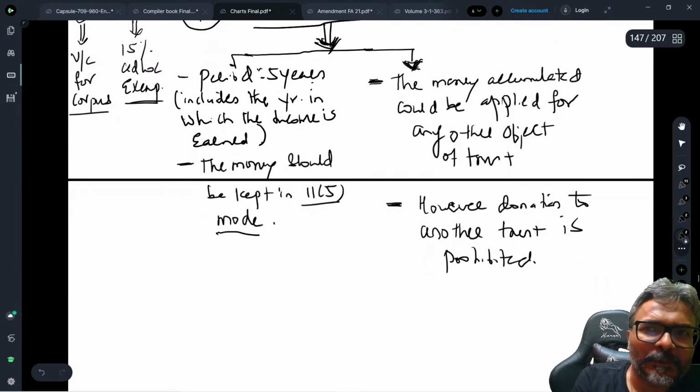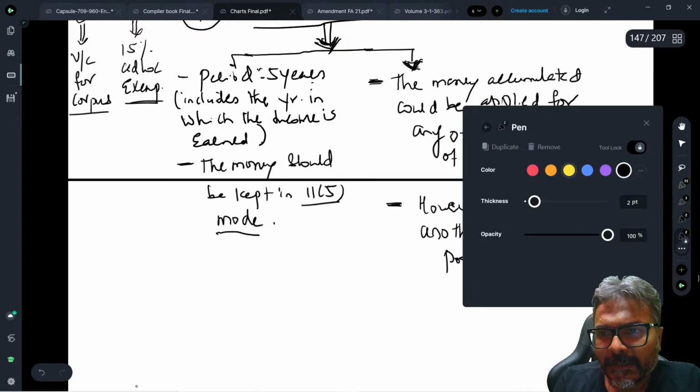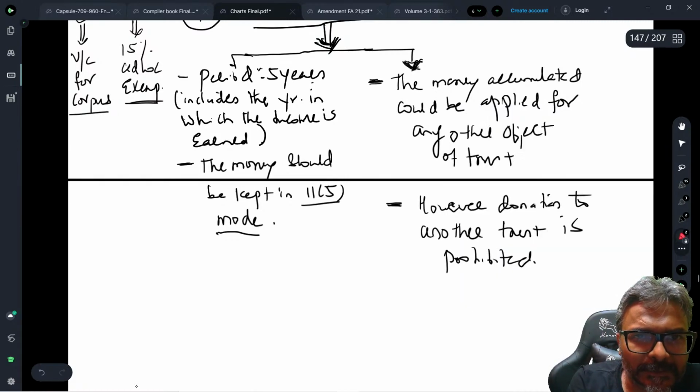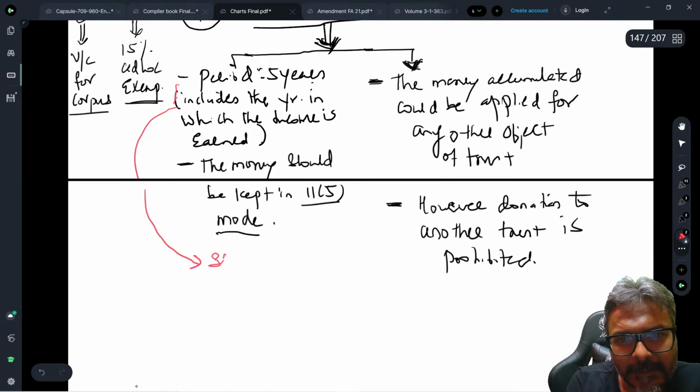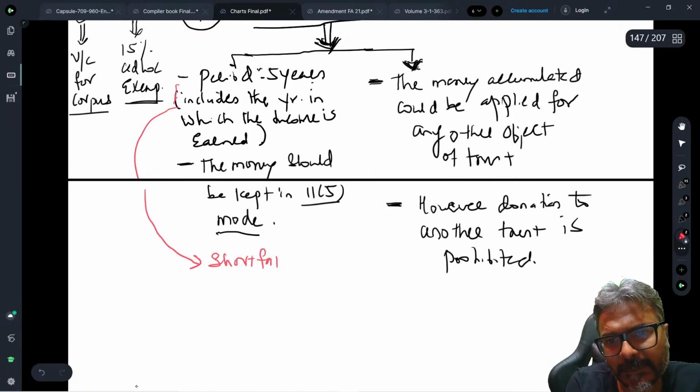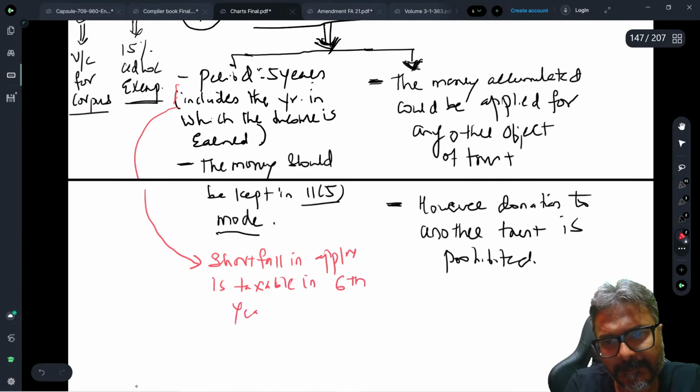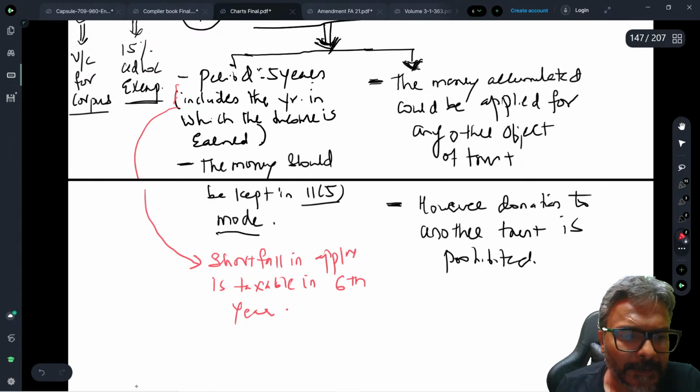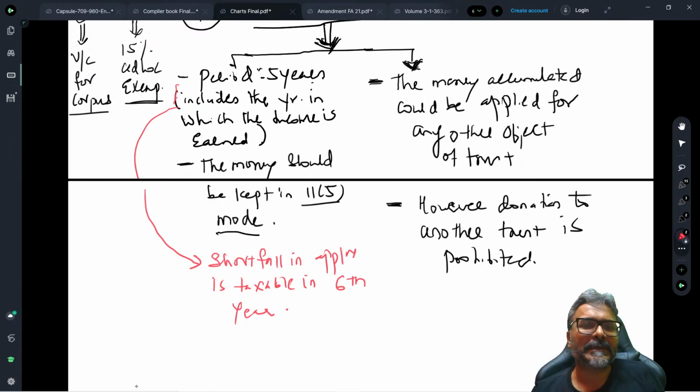Donation to another trust is prohibited. Students, just this period of accumulation is 5 years. Shortfall in application is taxable in the 6th year.